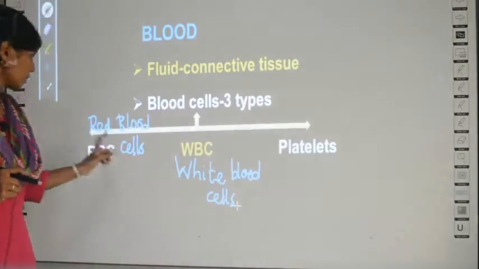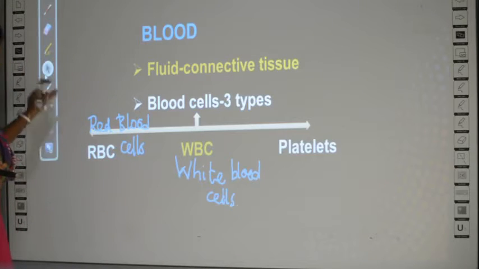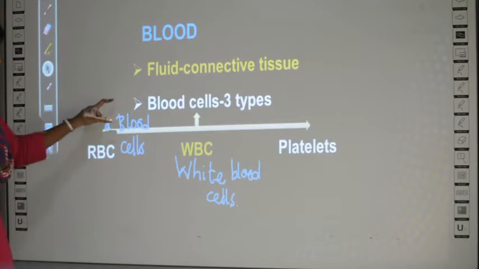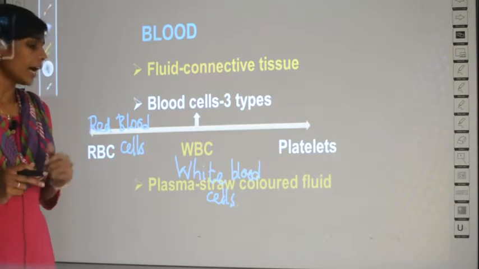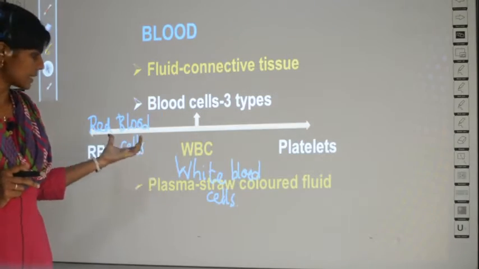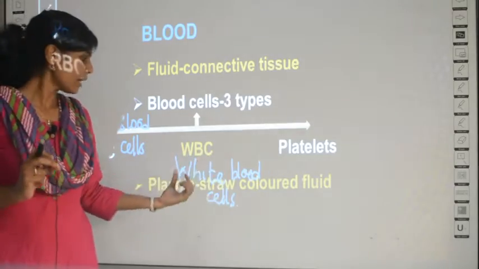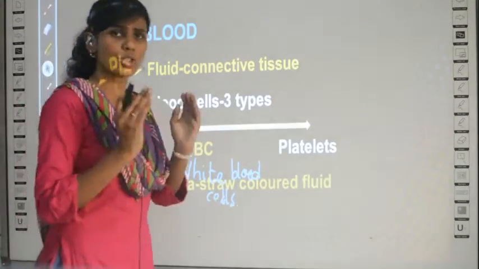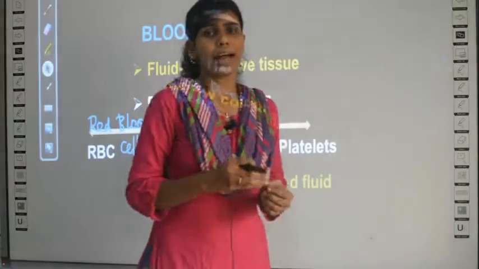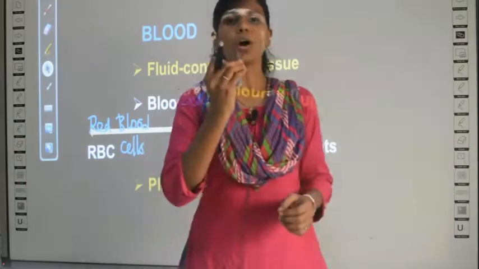Okay, so what are the properties of these RBC, WBC and platelets? We will be learning in the next slide. Okay, and apart from these cells, blood also has a fluid called plasma. Plasma is not a cell, it is just a liquid. Okay, and this liquid is straw colored.